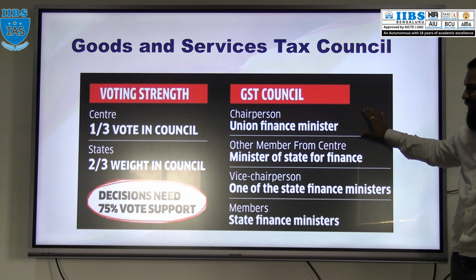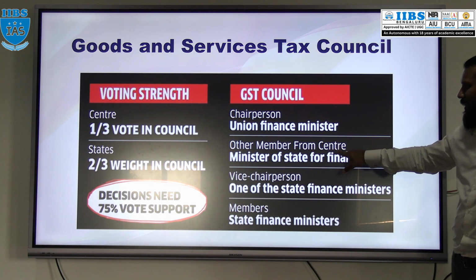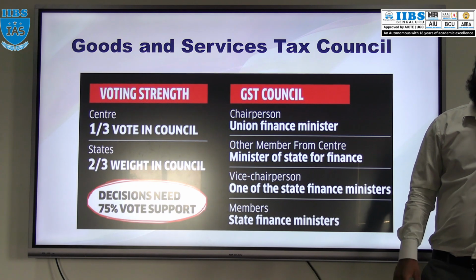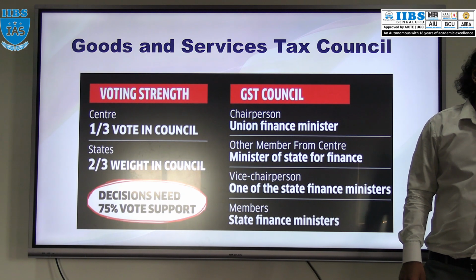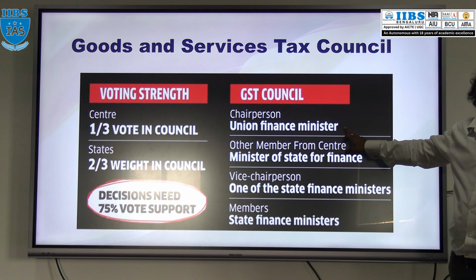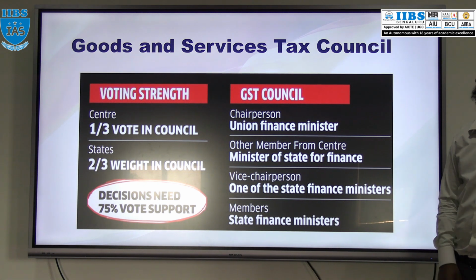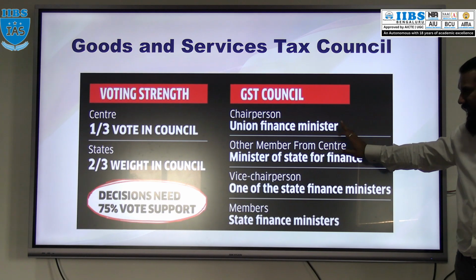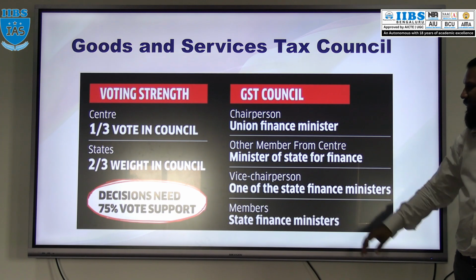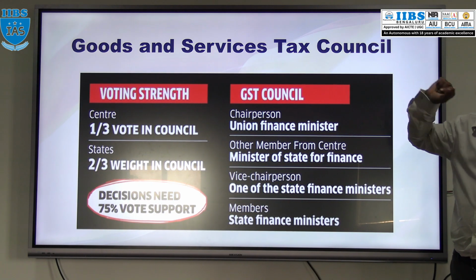Union Finance Minister is the chairman. Apart from that, one more member from the central government. What is that? Minister of State for Finance. Remember we discussed the Council of Ministers: Cabinet Minister, State Minister, Deputy Minister. The State Minister assists the Cabinet Minister. The Finance Ministry is a Cabinet Ministry, and to assist it, one State Minister is appointed, that is, the Minister of State for Finance. So the Union Finance Minister is a member plus chairman, and the other member from the central government is the Minister of State for Finance. These are the two members from the central government.